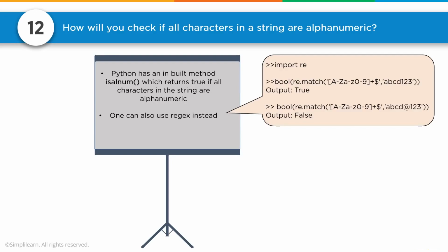Plus a dollar sign, and then we have what we're comparing it to, the string we're comparing to, the ABCD123. And so we can do an re.match, and if all the different entities in that set match the first one, we get an output true, and if not, an output false.